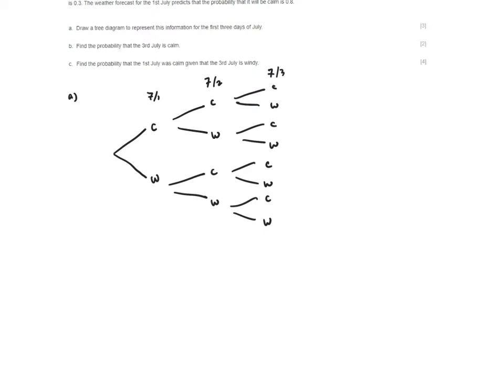Okay, so what we're told is that the probability that July 1st is calm is 0.8. If you look at this stem of the graph, July 1st is calm, July 2nd is calm, July 3rd is calm. The probability that July 1st was calm was 0.8.